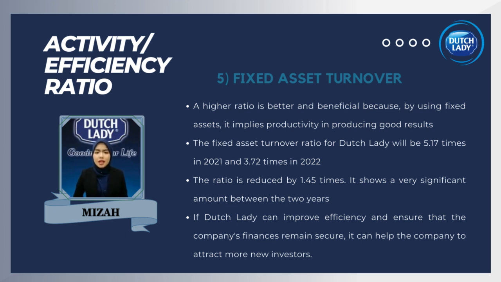In general, Dutch Lady has shown a slightly weak performance in terms of its efficiency and activity ratio. This is because on average the firm is less efficient in its overall management and operations, as it experienced a decline from 2021 to 2022. If Dutch Lady Milk Industries Berhad can improve efficiency and ensure that the company's finance remains secure, it can help the company to attract more new investors.